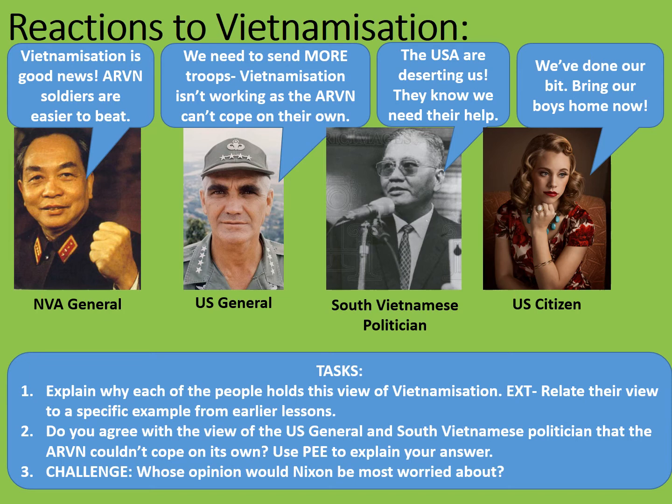As for the South Vietnamese politicians, well, remember that they were very much distrusted by their own people, and they saw people going to the Viet Cong and fighting against their government constantly throughout the 1960s. Not only that, they may well have been conscious of what happened in the end to Diem in 1963 when he was assassinated, possibly with CIA approval. Their position was very precarious, and so they did not want to be deserted.